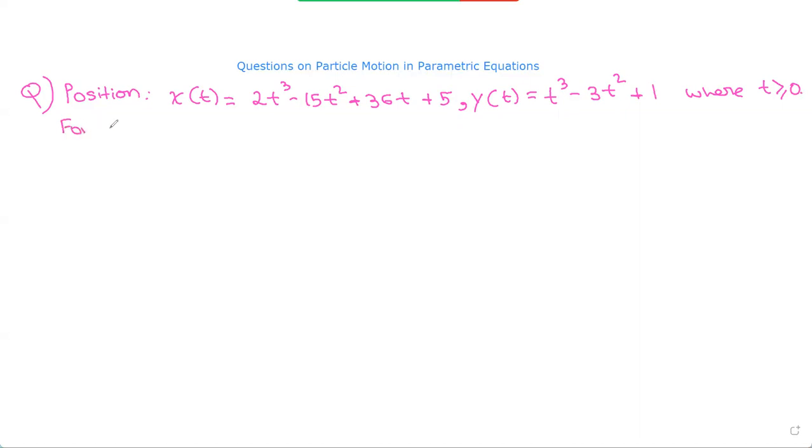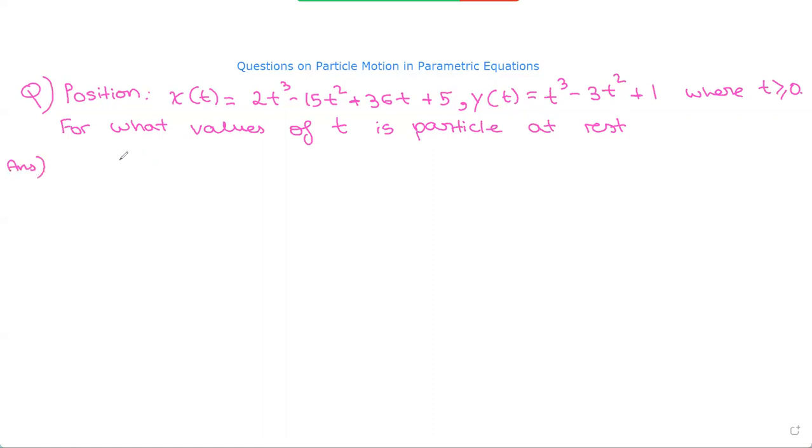For what values of t is the particle at rest? So this is the position of the particle. They've given x of t comma y of t, and they're asking us for what values of t is the particle at rest.